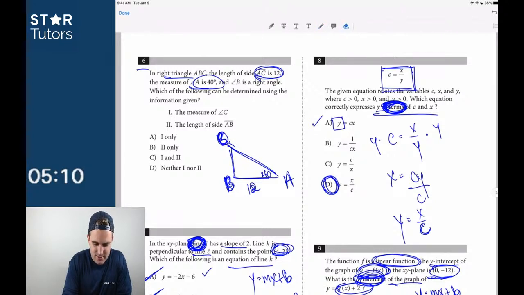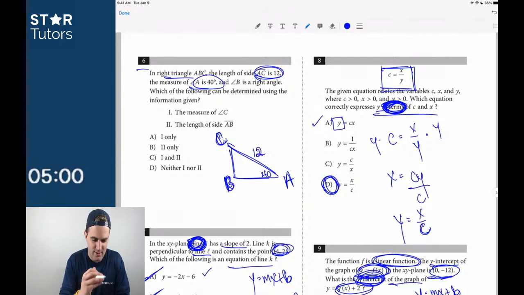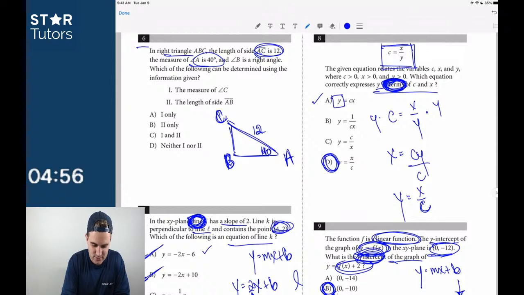Dang it, guys. So that has to be the hypotenuse. 12 is the hypotenuse. This is really bad. B is a right angle, and the measure of angle C can be determined. We have 40 degrees here. Should be able to determine everything, right? 50 degrees up here. The length of AB. Yeah, 6 should be C.